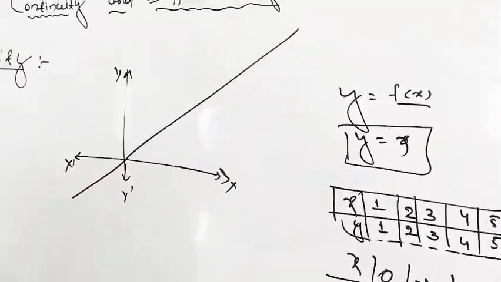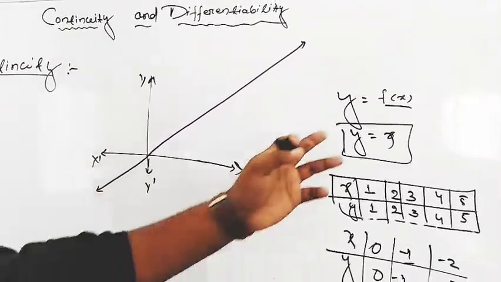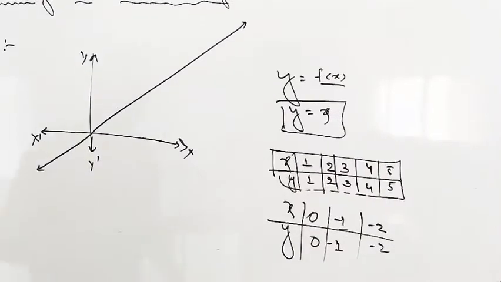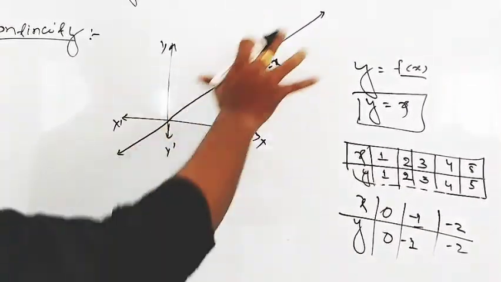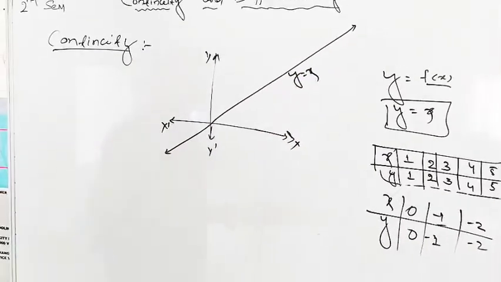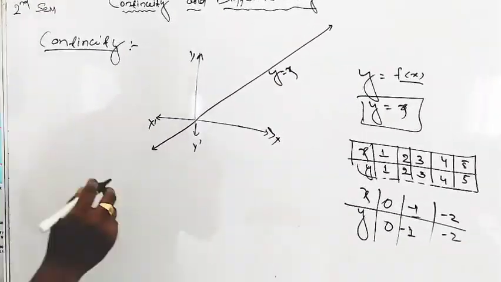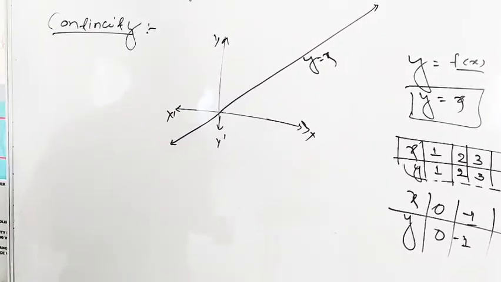This is the graph of y equal to f of x, that is, f of x is x. There is a graph y equal to x, and the graph is not breaking, not jumping. So the graph is known as continuous. If there is a breaking or jumping in a graph, then the graph is known as discontinuous.